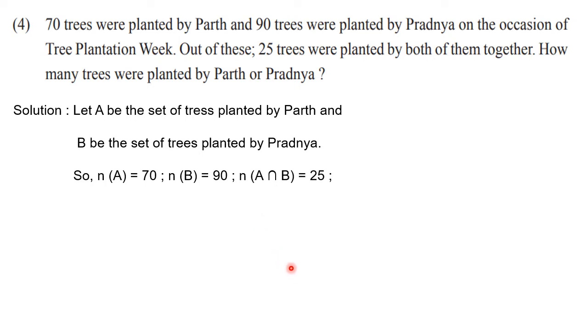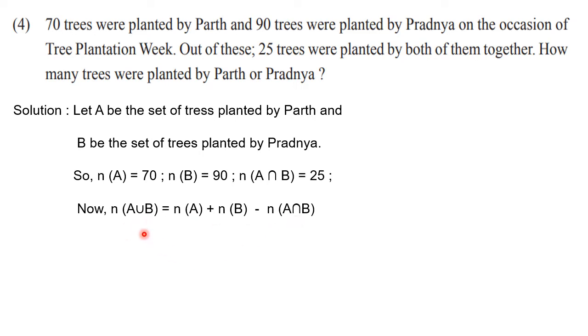So immediately you have to make use of the formula. All of you please write down the formula. Write down, we know that n of A union B is equal to n of A plus n of B minus n of A intersection B. Writing the formula is compulsory. Okay. If you are not writing the formula, then you will not get any mark for this problem. Because you know the formula, and by using that formula only you are going to do the substitution. So writing the formula is compulsory here.